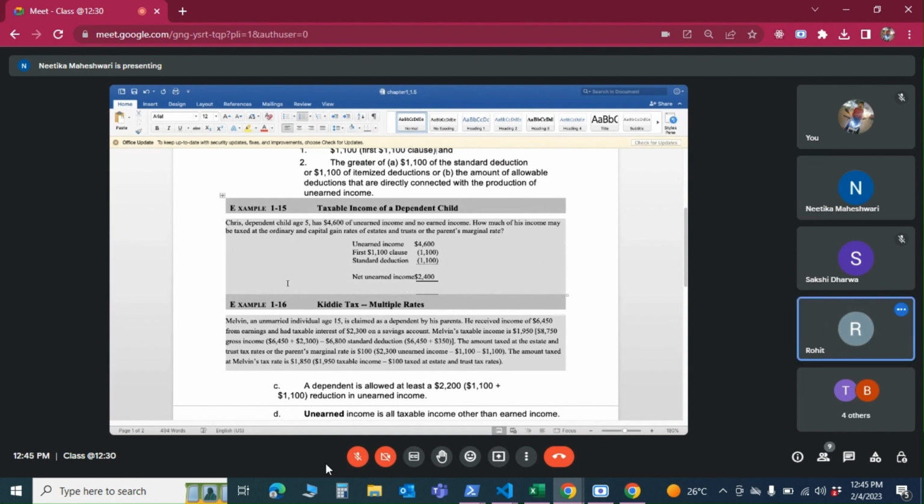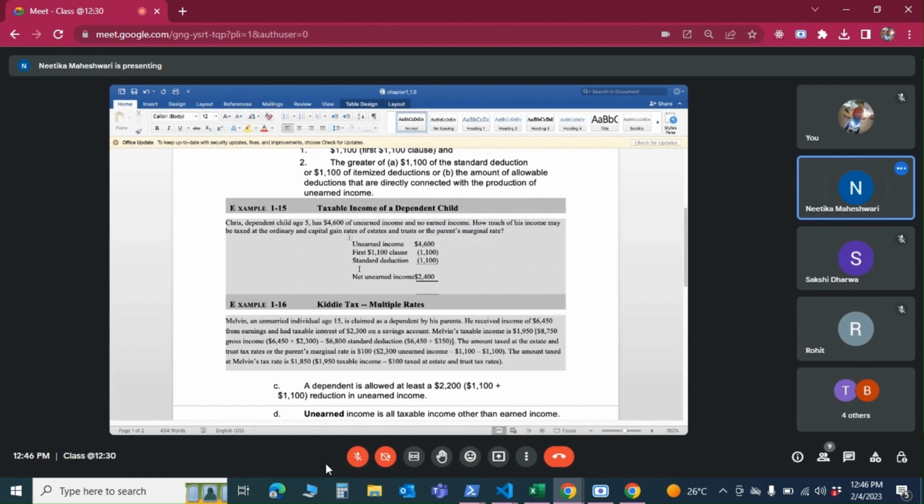Chris, dependent child age 5, has $4,600 of unearned income and no earned income. How much of his income may be taxed at the ordinary and capital gain rate of estates and trusts or the parent's marginal rate? So what we are trying to come up with here is we just want to know what income the kiddie tax will be levied on.